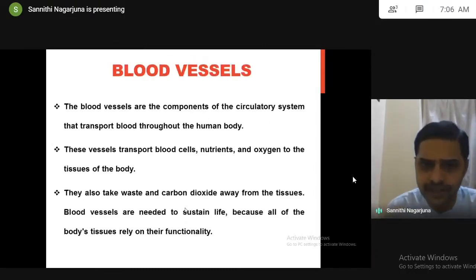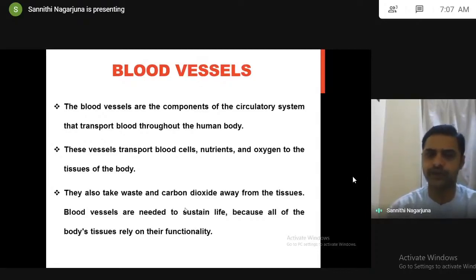And coming to blood vessels, this also we know that they are part of the circulatory system. They transport blood throughout the body. They transport oxygen, nutrients, and blood cells to all tissues of the body, and they also remove waste and carbon dioxide away from the tissues. So this is how the blood vessels and heart collaboratively work. The heart will pump, the blood vessels will transport the blood.